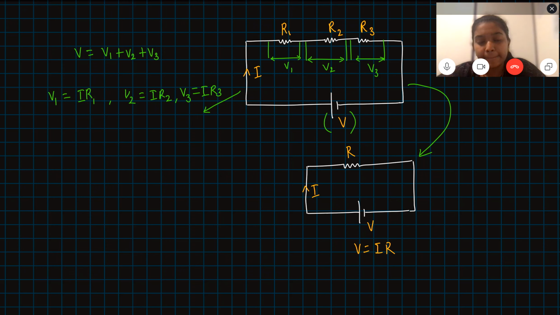Now I can substitute all these values in the equation. In place of V, I write I into R. In place of V1, I into R1, in place of V2, I into R2, and in place of V3, I into R3. Now I'll take the common term.